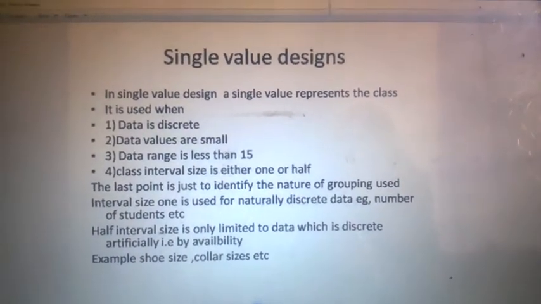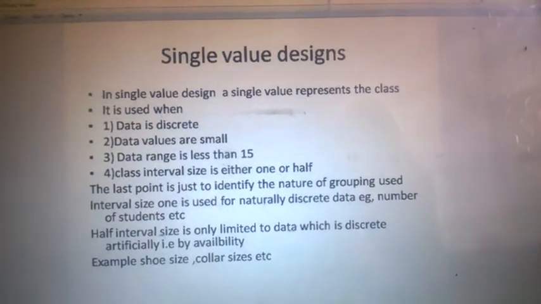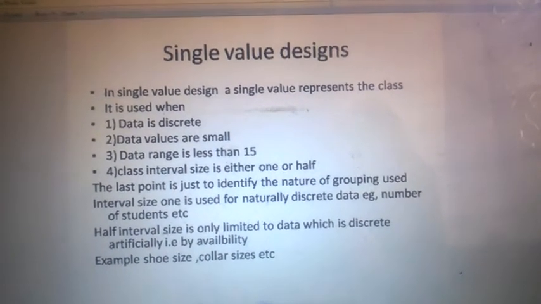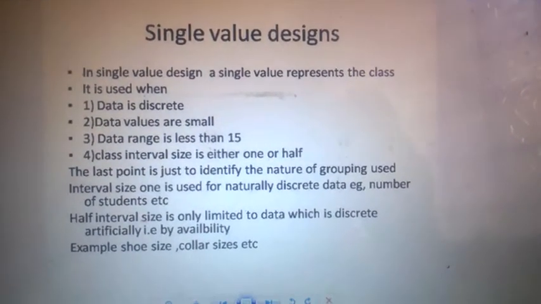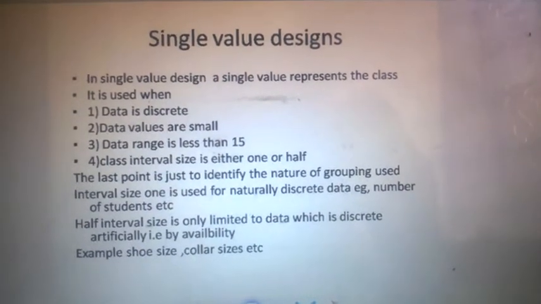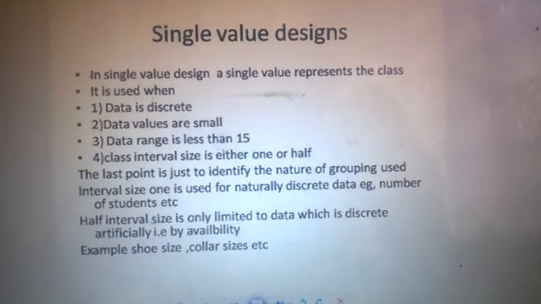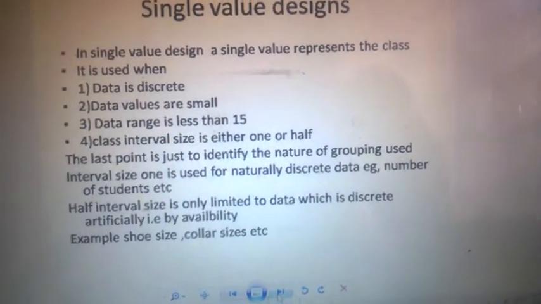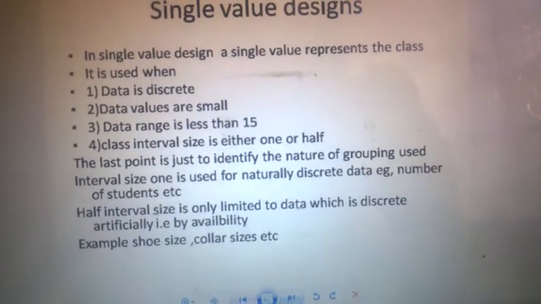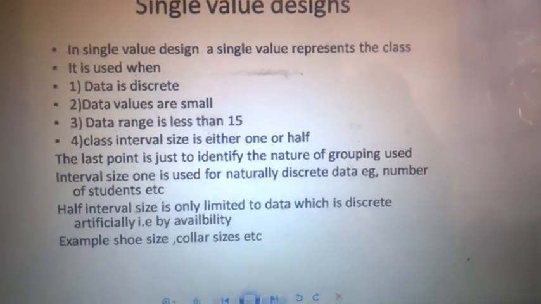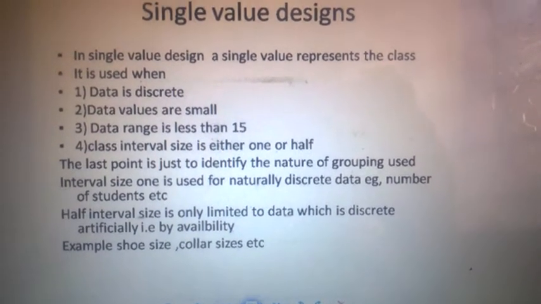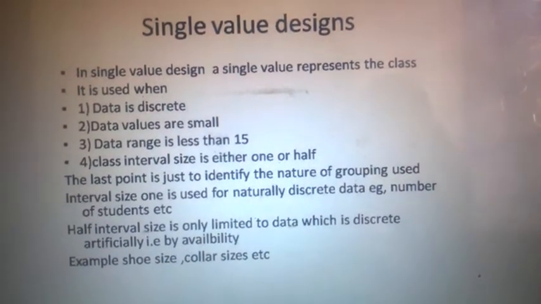For single value design, you have 4 points. A single value design is a design that represents the class by a single value. हर क्लास के लिए एक सिंगल वैल्यू होगी. For example 1, 2, 3. 1 is representing the first class, 2 is representing the second class. ये कब यूज़ होता है? It is used when data is discrete.